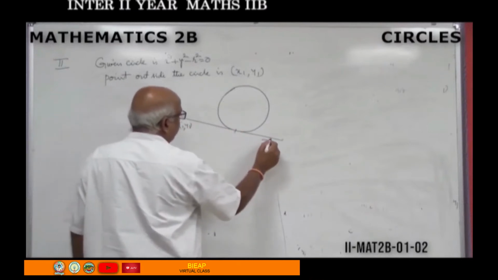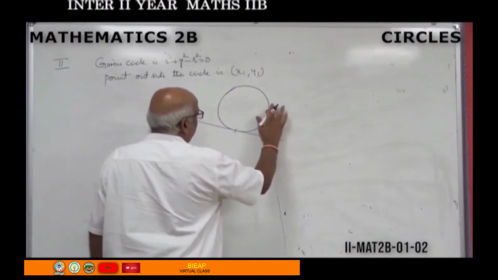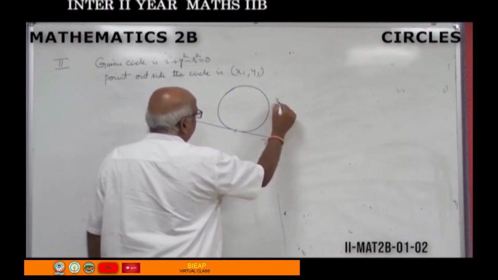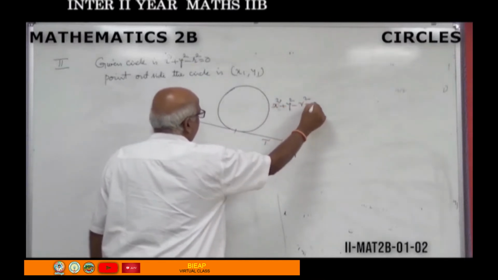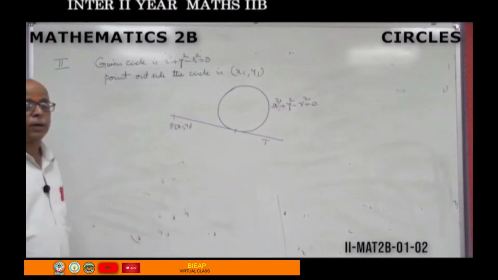This tangent equation you have to find out, and the circle equation given here is x square plus y square minus r square equal to 0. Then how to find out the equation of the tangent?